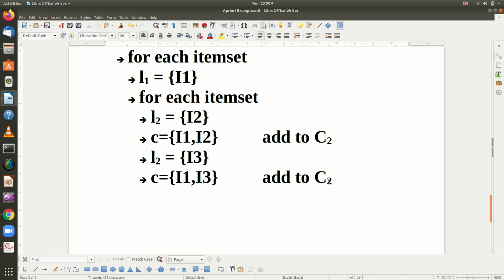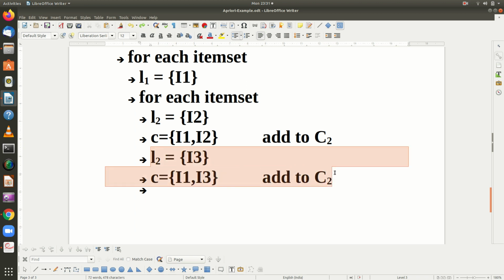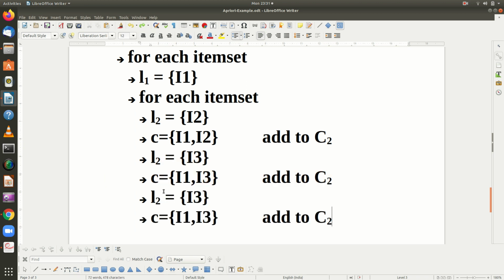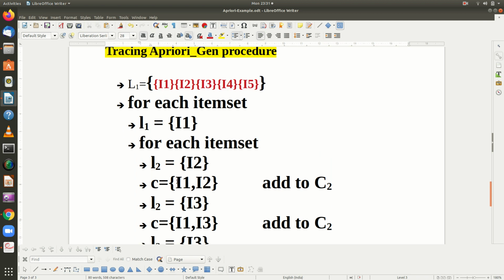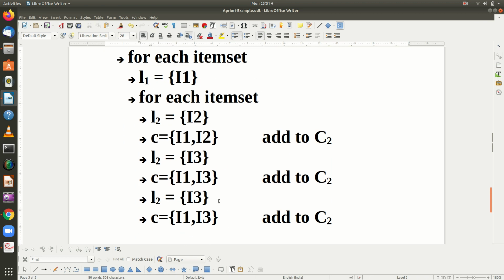Again the process will be repeated. This time it is going to be I4.